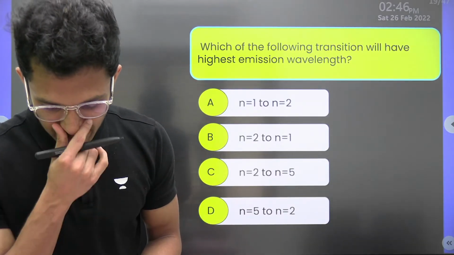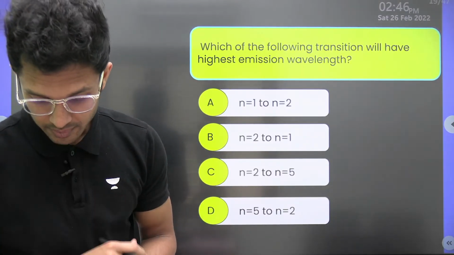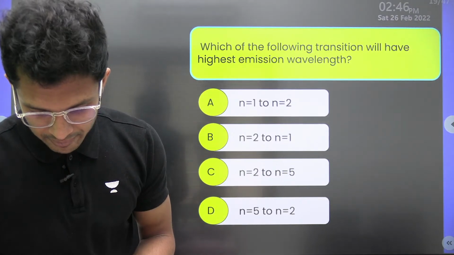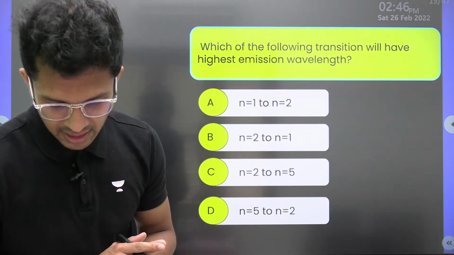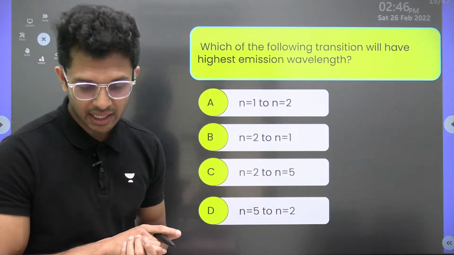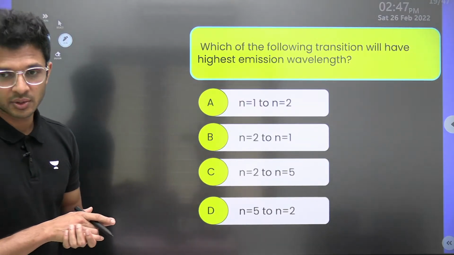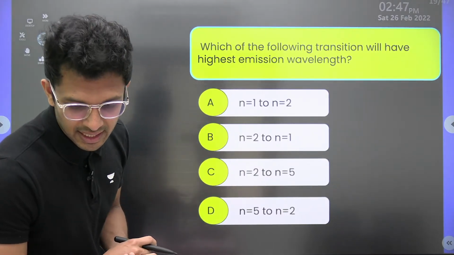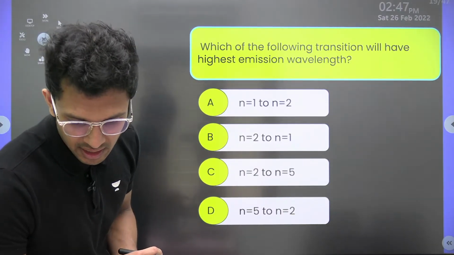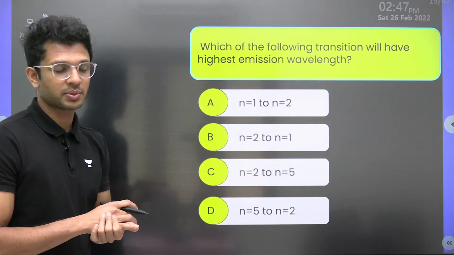Very good. Riya, 5 to 2. Okay. Then Sahil is going for B. Riya is going for D out there. D is okay, 5 to 2. Okay, fine. Let's see. Sahil, Kanika, Meenu, everyone is going for option D there.